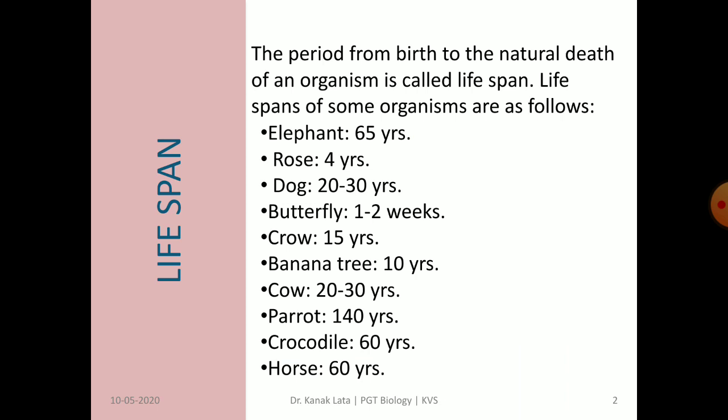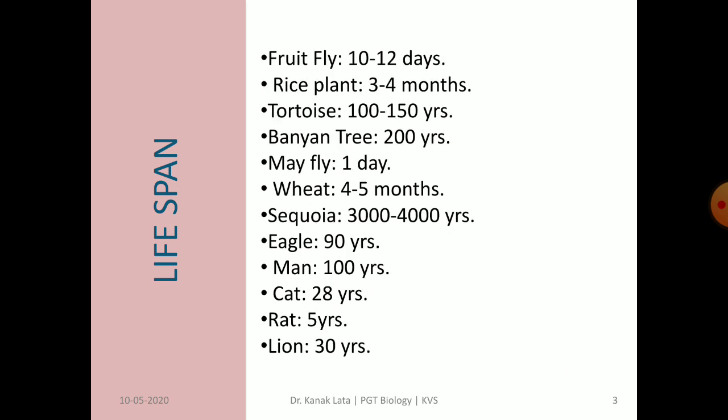Lifespan of elephant is 65 years. Rose is 4 years. Dog is 20 to 30 years. Butterfly 1 to 2 weeks. Crow 15 years. Banana tree 10 years. Cow 20 to 30 years. Parrot 140 years. Crocodile 60 years. Horse 60 years. Fruit fly, that is Drosophila, 10 to 12 days. Rice plant 3 to 4 months. Tortoise 100 to 150 years. Banyan tree 200 years. Mayfly 1 day, that is only 1 day.